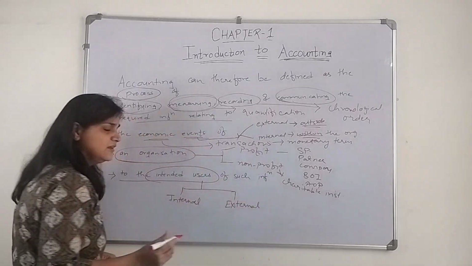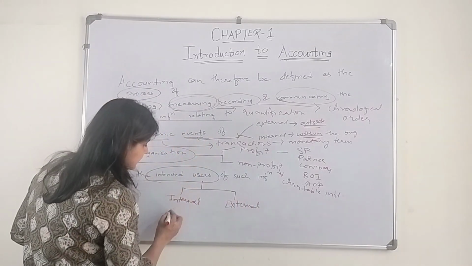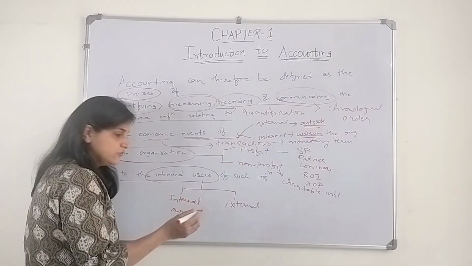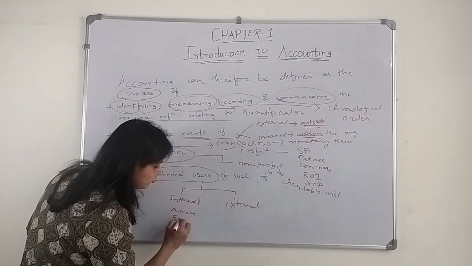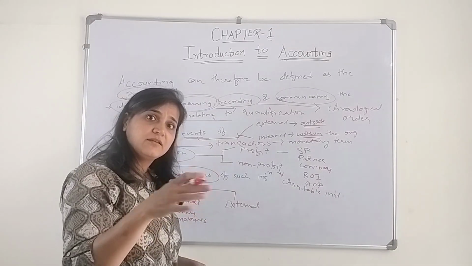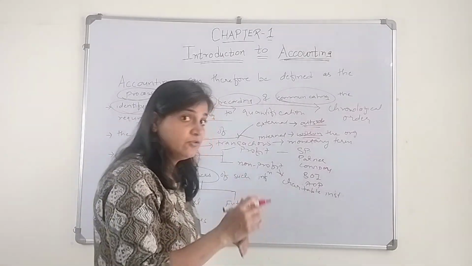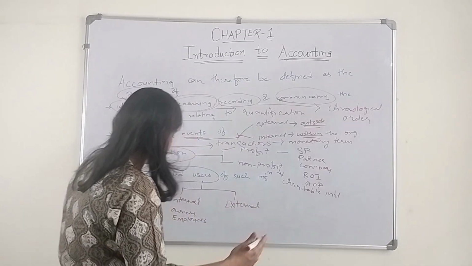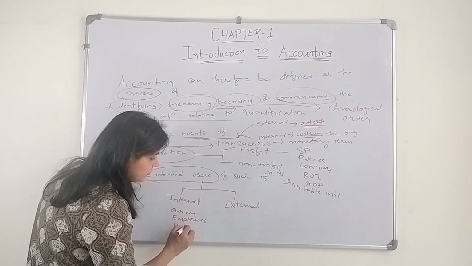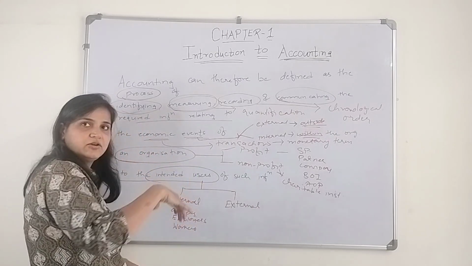Internal users, we get it, the owners. Who else are the internal users? Employees. Even employees want to know how the organization is running, whether to continue with this organization or leave it as soon as possible before they kick it off from the organization. So owners, employees, workers, they are the internal users.